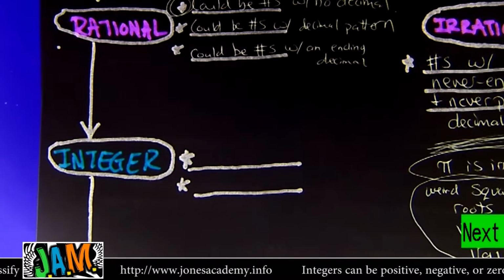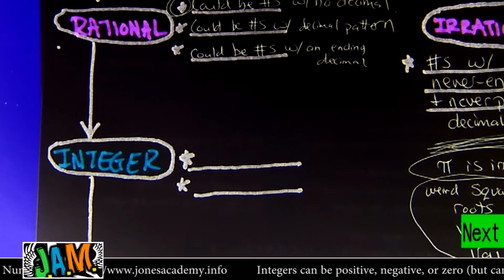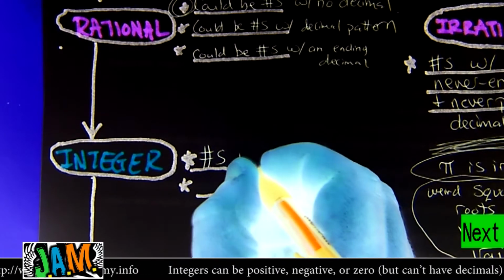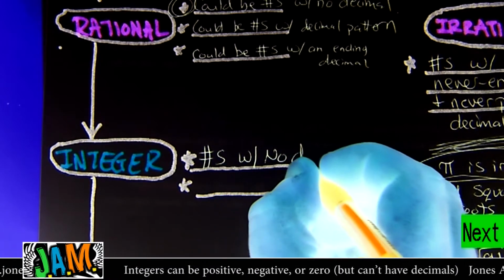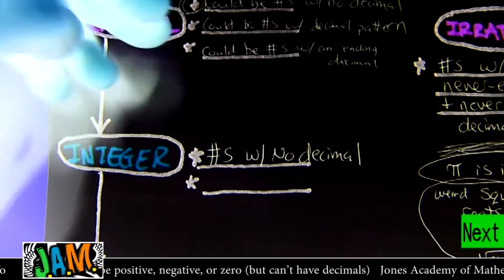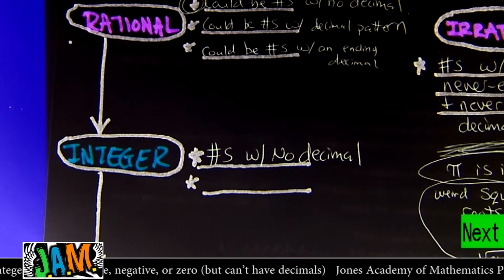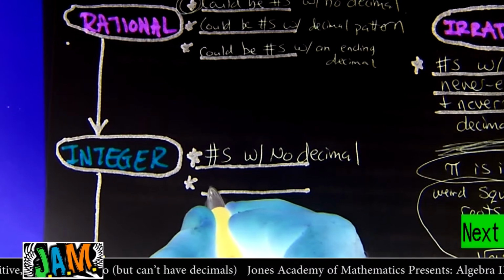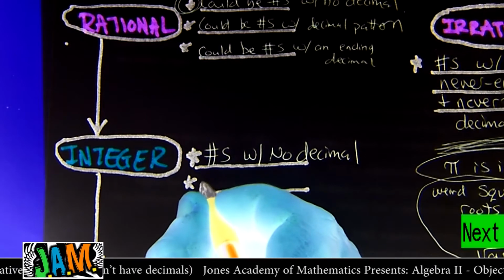Here's the thing. Integers are the numbers that have no decimal. They're always rational. They are numbers with no decimal, and they could be positive or negative. Now, rational numbers can be positive or negative too, but integers, you need to know, can be -5 or +5 or -7 or +12. Could be positive or negative.